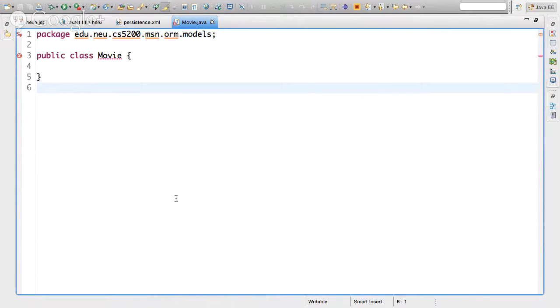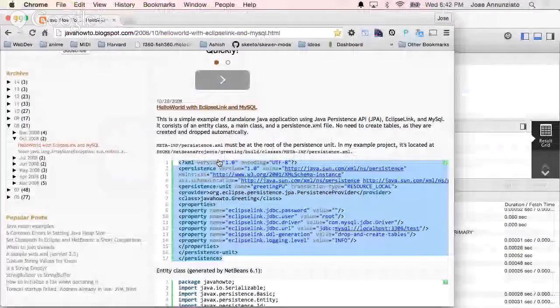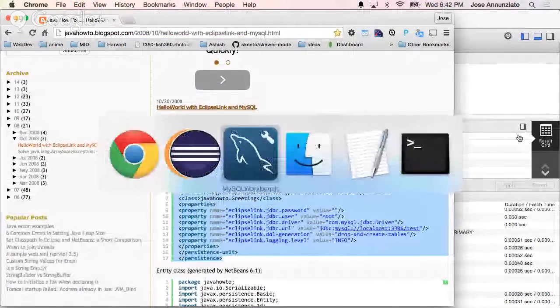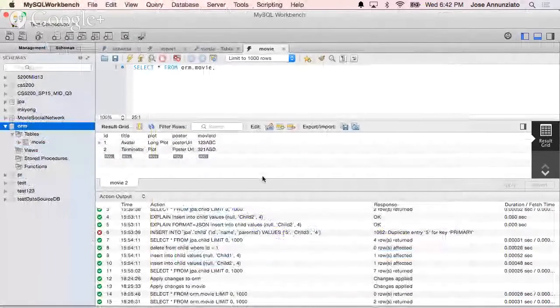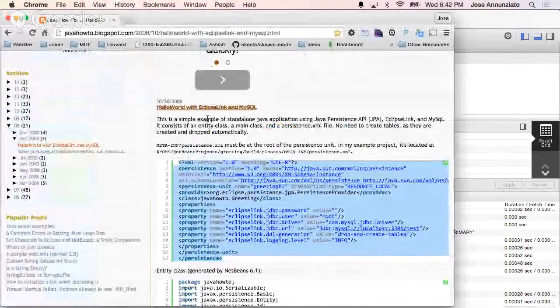This class could be generated automatically from the table. Instead, what we're going to do is do it manually, and later on we'll see how this can be done automatically. So let's see what we have: ID, title, plot, poster, and movie ID. That's our schema. Let's go back and do that.